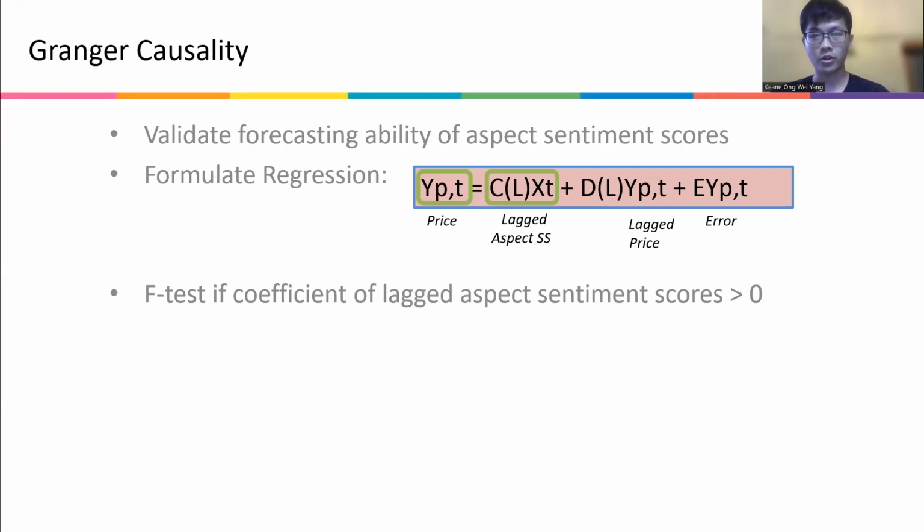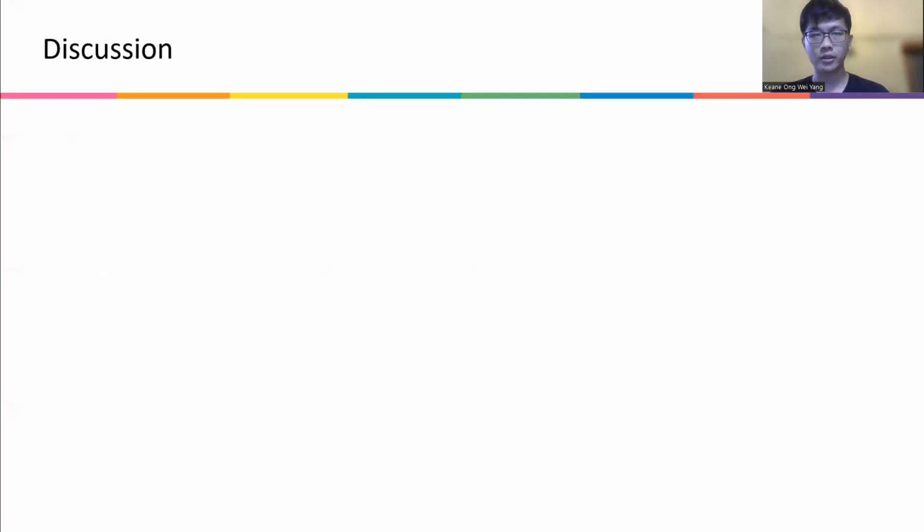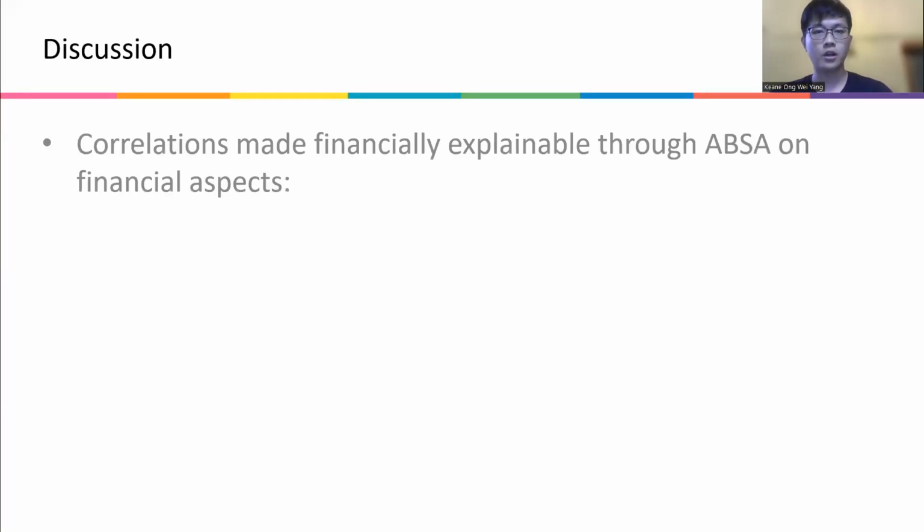We want to see whether the coefficient of the lagged aspect sentiment score is greater than 0, and then we reject the null hypothesis that the aspect sentiment score is not useful for price forecasting at the 0.05 level.